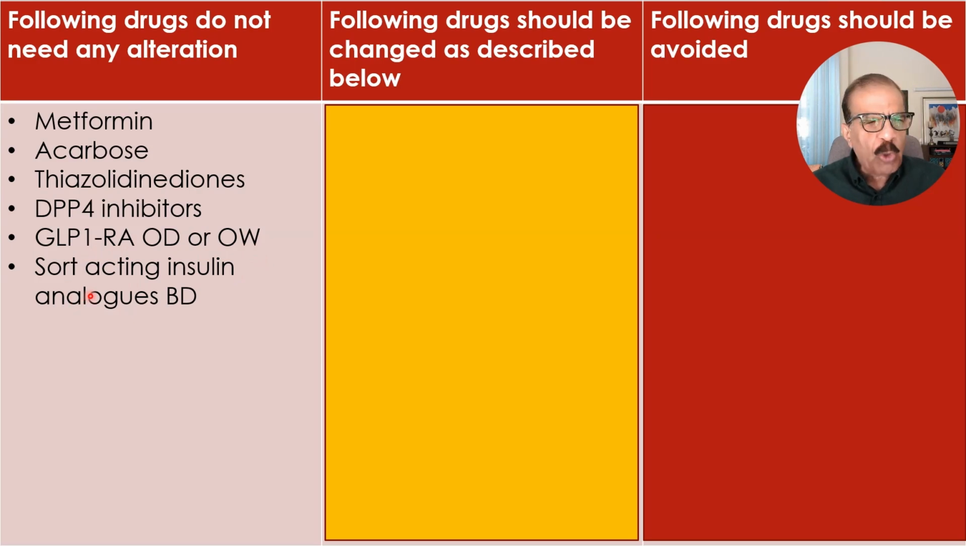And short-acting insulins, the insulin aspart, insulin glulisine, insulin lispro, since they have a very short action, can also be continued the way they were taken before Ramadan, at Sahri and Iftari.